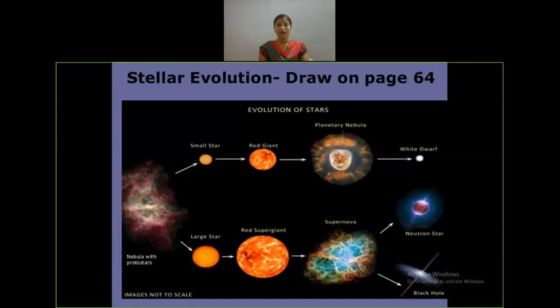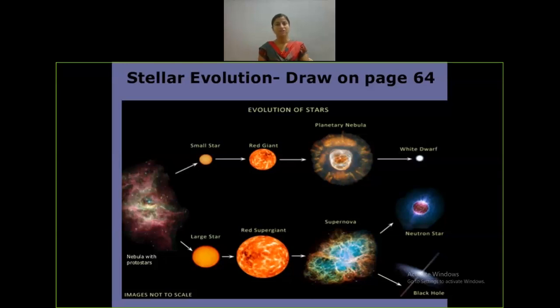When the star reaches the main sequence, it attains hydrostatic equilibrium, so it will be stable. And in the interior of the star, hydrogen is burning to form helium. The reaction takes place by two processes: the proton-proton cycle, and the other one is the carbon-nitrogen-oxygen cycle, that is the CNO cycle.